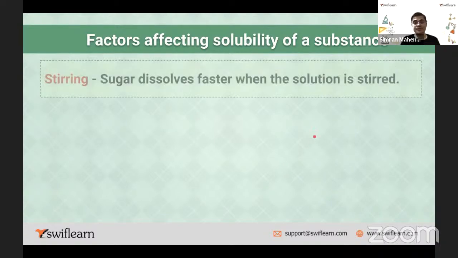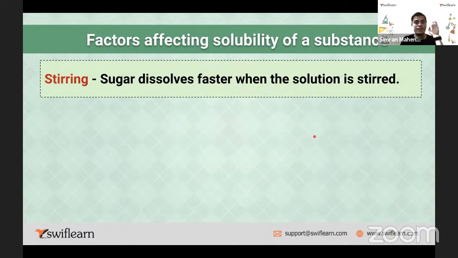Factors. First thing is stirring. Stirring means the process, right? You take a half glass of water, put a teaspoon of salt and keep on stirring. So this is a factor. Stirring is a factor on which the solubility of a substance depends. Sugar dissolves faster when the solution is stirred. You take a half glass of water and add a teaspoon of sugar. If you keep on stirring it, the solubility increases.